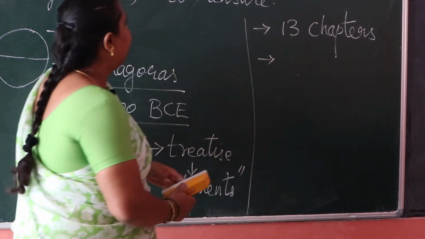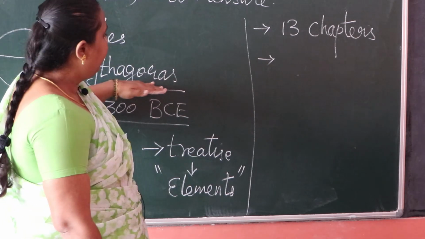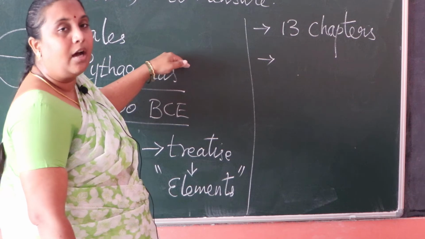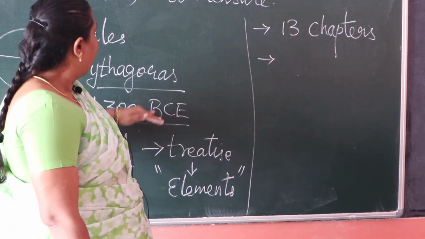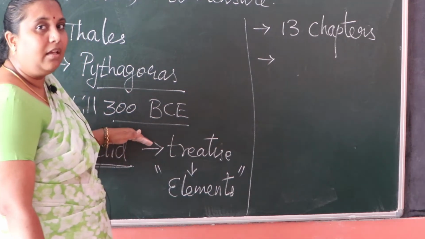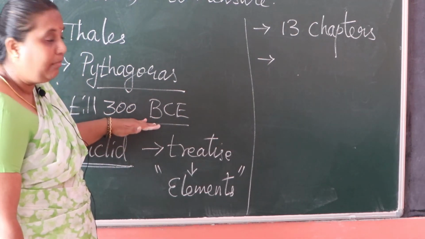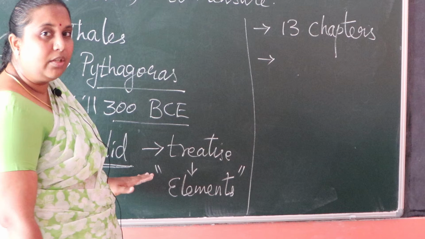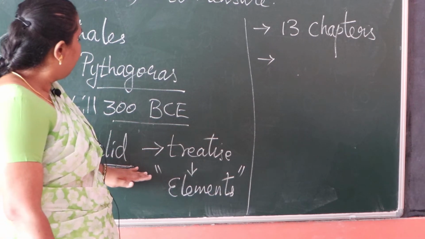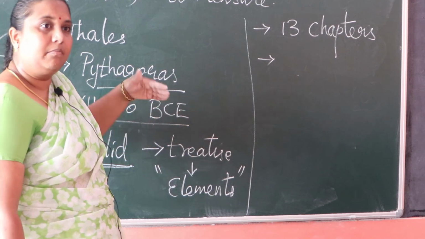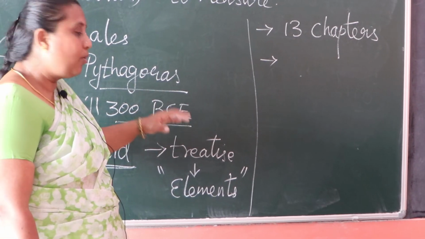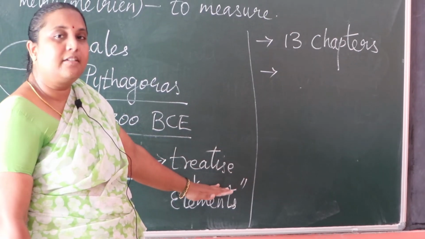Let us see once again. Thales and Pythagoras gave well-known proofs about geometry, and this process moved on till 300 BCE. Then, at that time, Euclid came. Euclid was a mathematics teacher, and he arranged well-known proofs and so many things in his treatise.